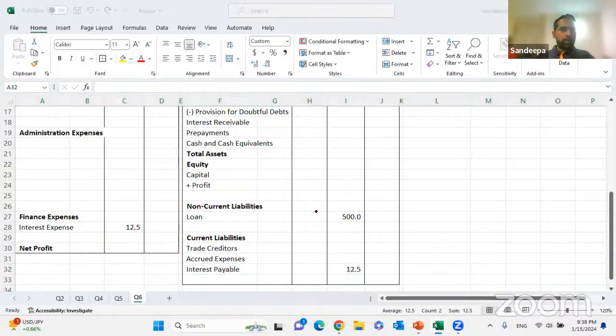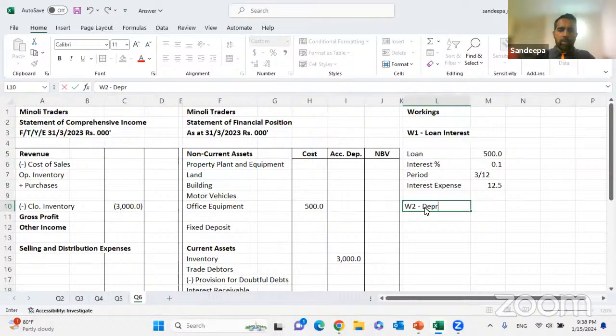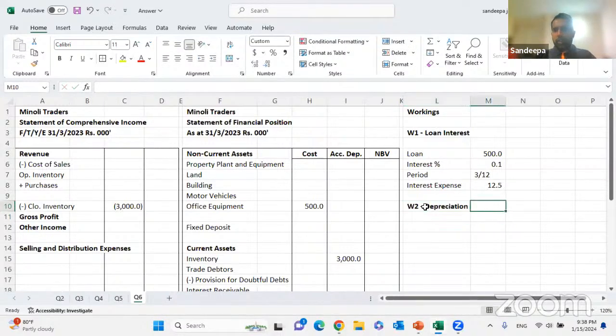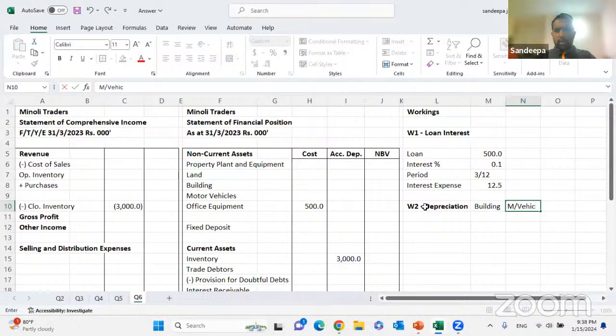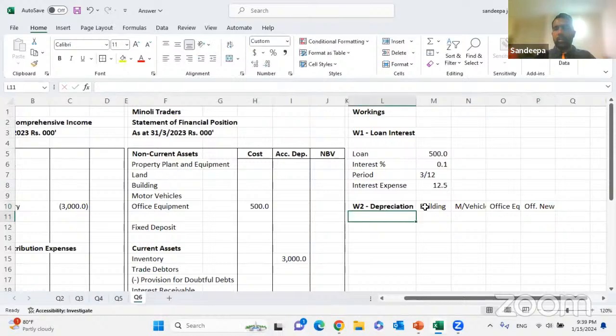Okay. Right. Then we have the depreciation. Depreciation is a calculation that you have to show. We need to calculate the depreciation for building, motor vehicle, and office equipment. Office equipment, we have the old and new. There are two types of office equipment, and new items are also there.